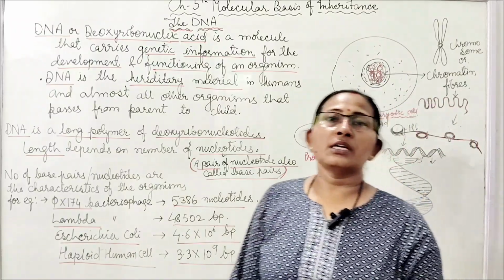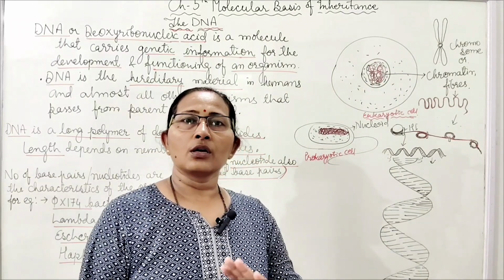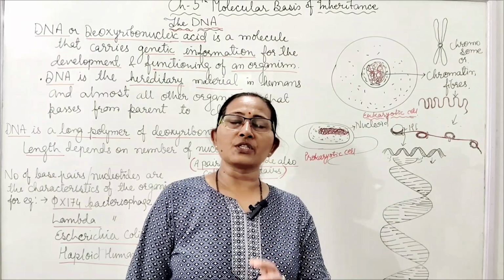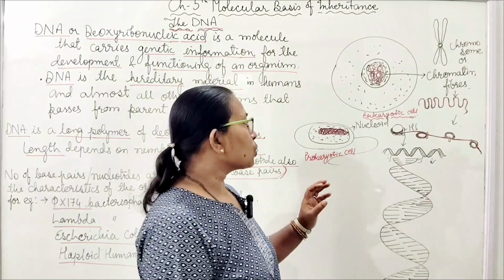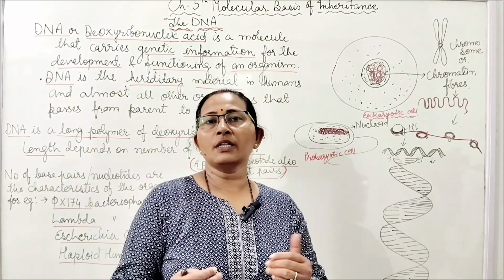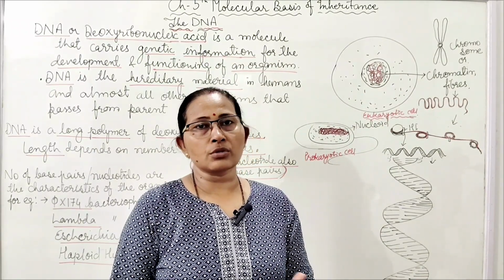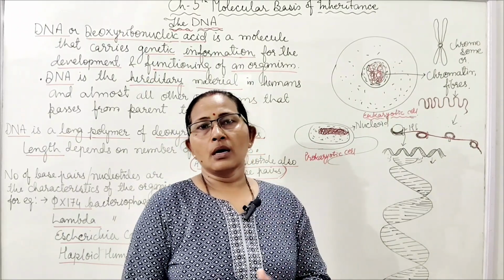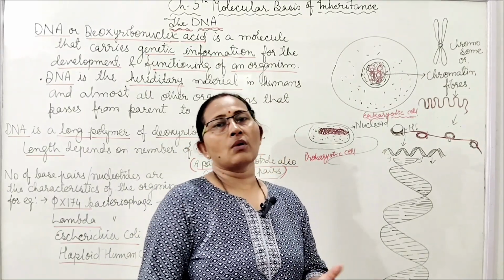Where is DNA found? DNA is present inside the cell in the nucleus, but in the prokaryotic cell no nucleus is found. So where is DNA present? Actually, DNA is present inside the chromosomes. In the prokaryotic cell, the chromosomes are in the cytoplasm, so the DNA is present there in the form of chromosomes. And if we talk about the eukaryotic cell, the DNA will be inside the nucleus where the chromosomes are present.